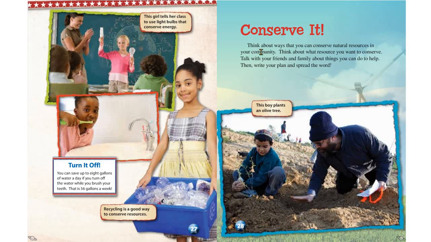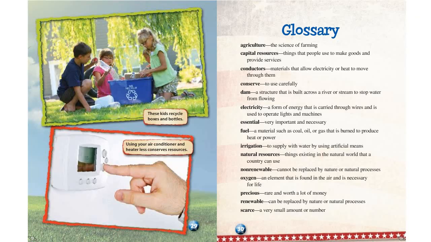Conserve it. Think about ways that you can conserve natural resources in your community. Think about what resource you want to conserve. Talk with your friends and family about things you can do to help. Then, write your plan and spread the word. These kids recycle boxes and bottles. Using your air conditioner and heater less conserves resources.